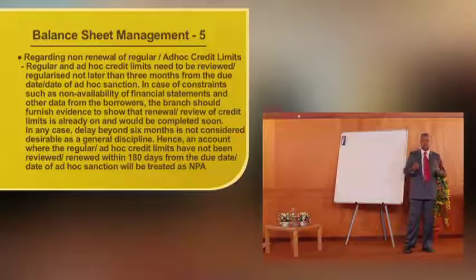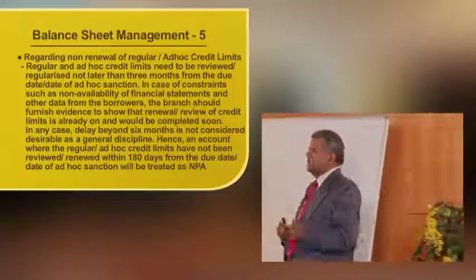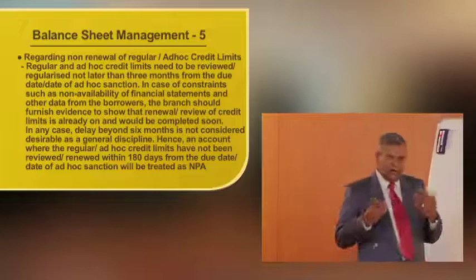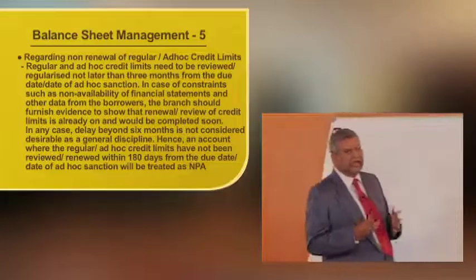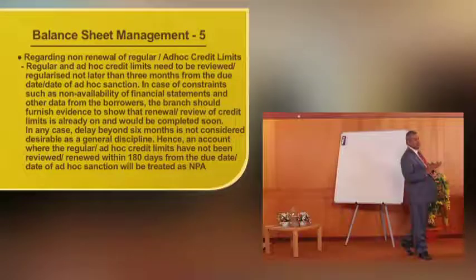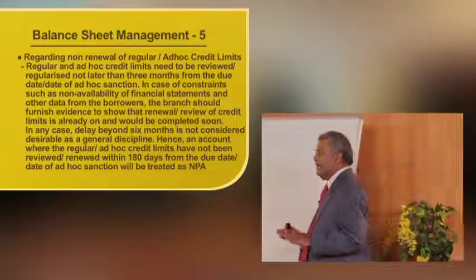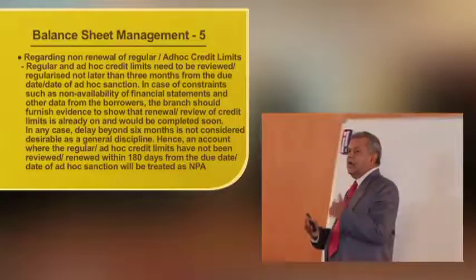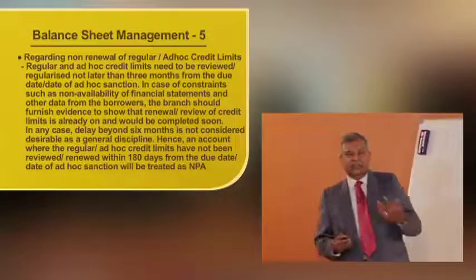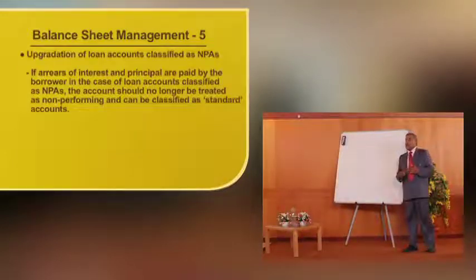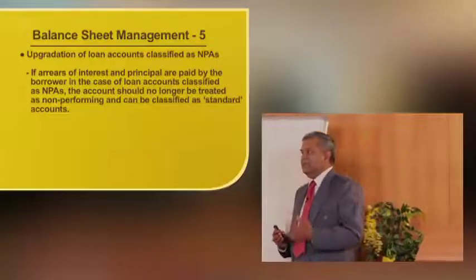The borrower position is good, his remittances are good, the entity is working well, his factory is doing well, he has got good orders. But in spite of that, simply for not renewing this credit facility for 180 days, or not adjusting this ad hoc for 180 days, or not regularizing this ad hoc limit into a regular limit, this account slips into temporary NPA.